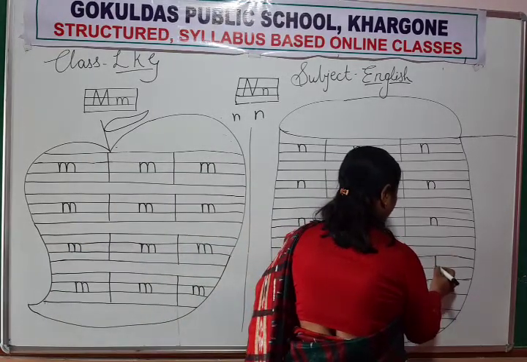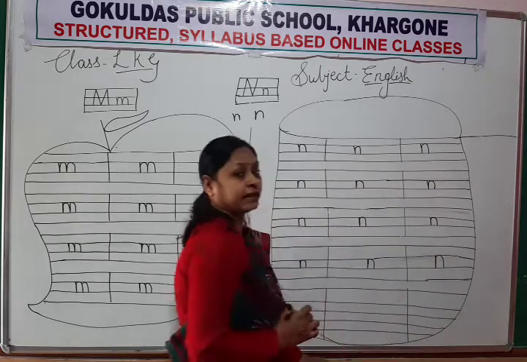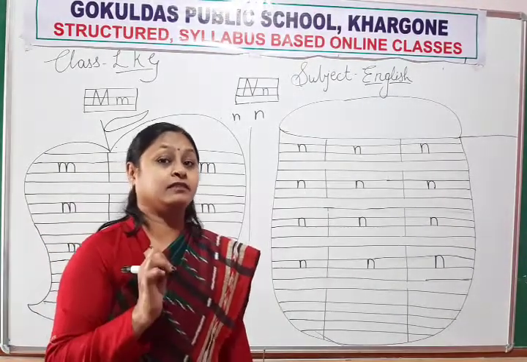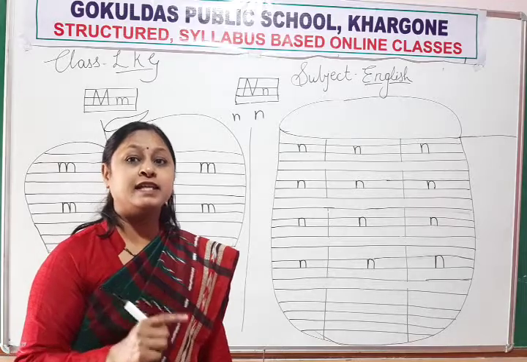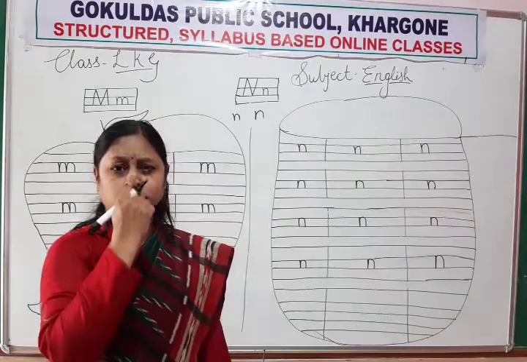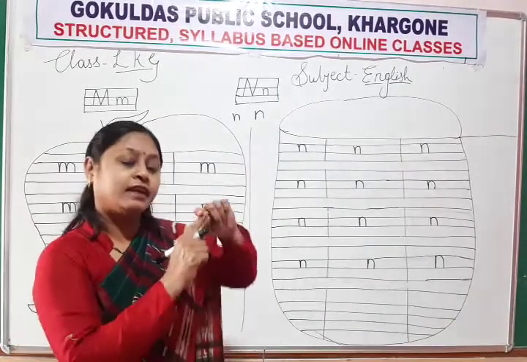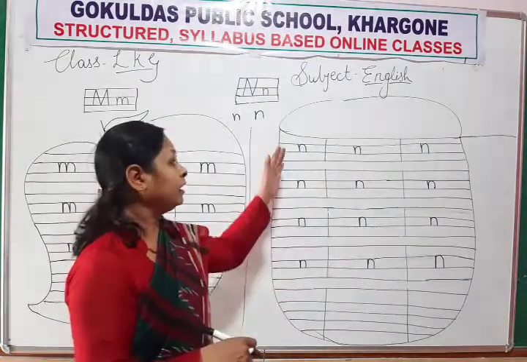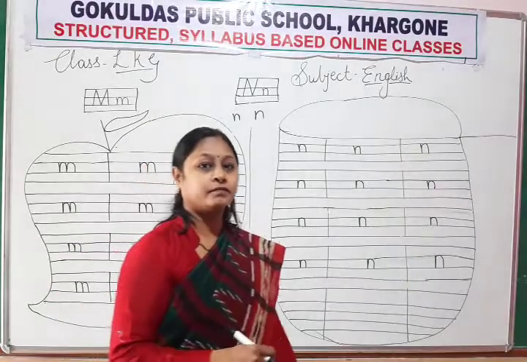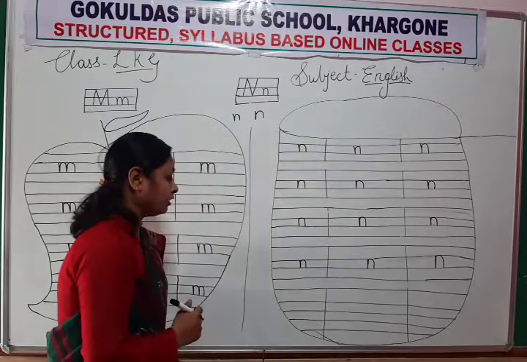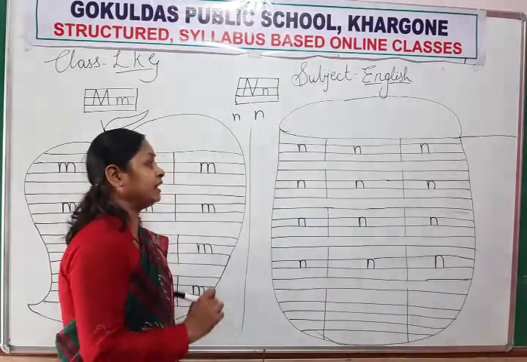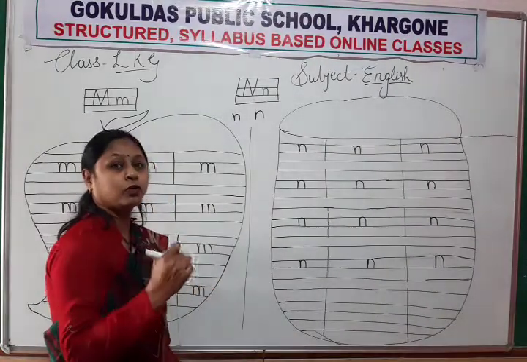Standing line, up, curve and down. Which letter will form? Letter N. And sound of letter N is N. And for nose, and for nail, and for nest, and for net. Okay? Yes. Only the last line is remaining. So write neatly. Don't write out of line.